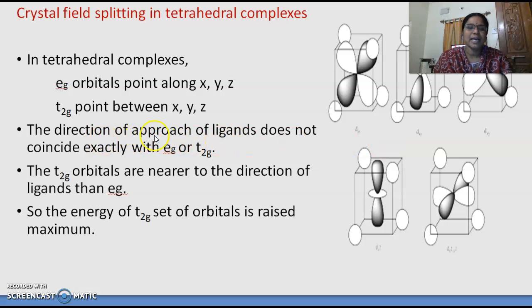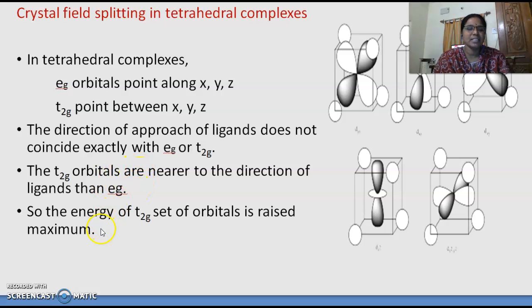In tetrahedral complexes, the direction of approach of ligands does not coincide exactly with the eg or t2g orbitals. They are not directly pointing along the axes, nor exactly in between, so we have to go by the angle or direction.